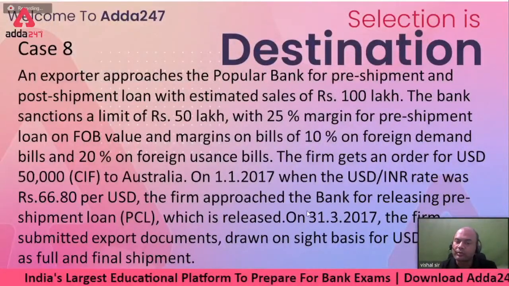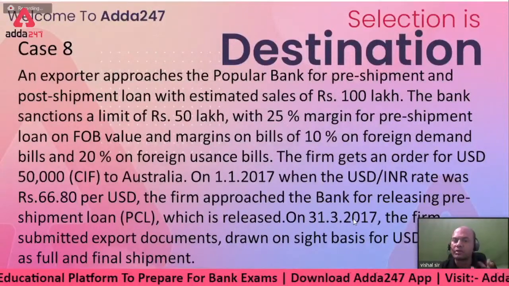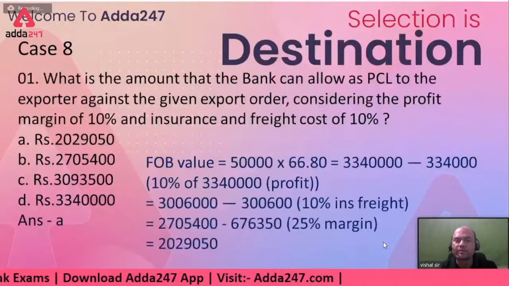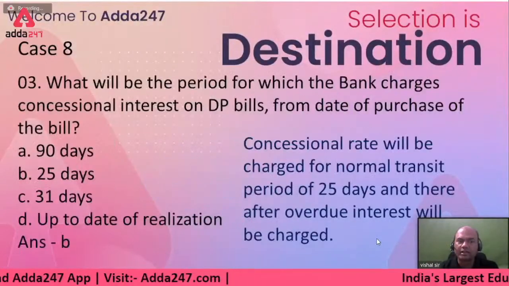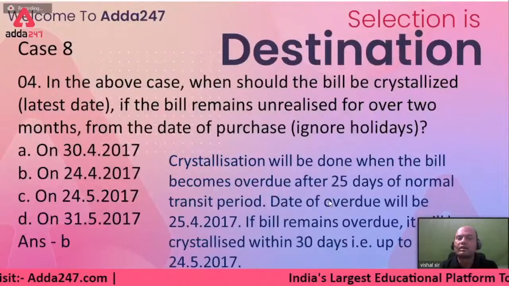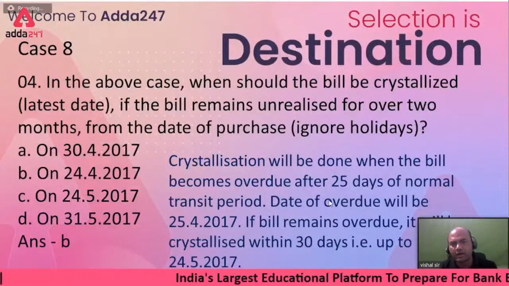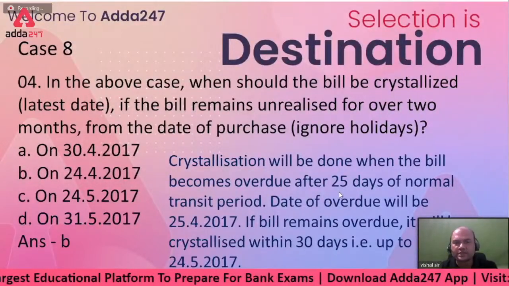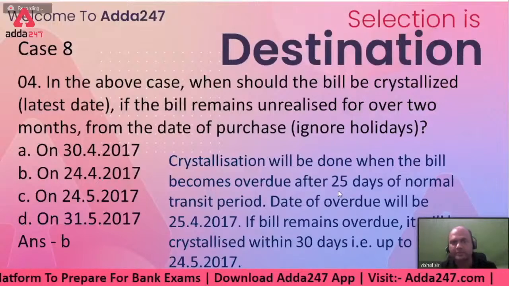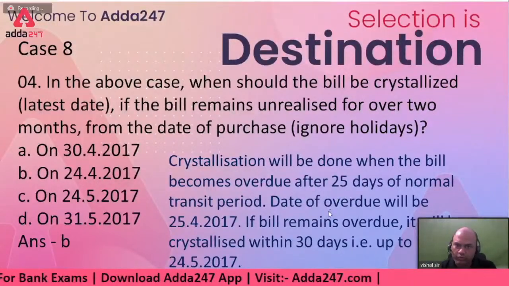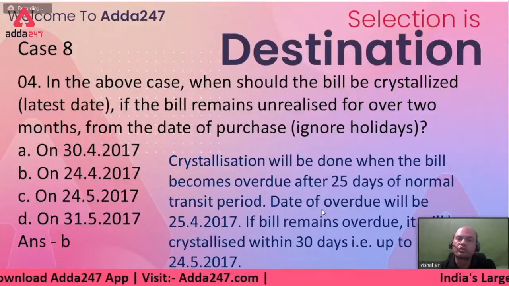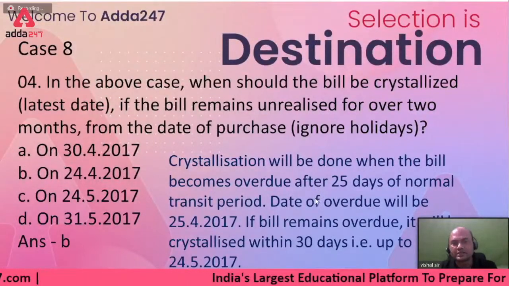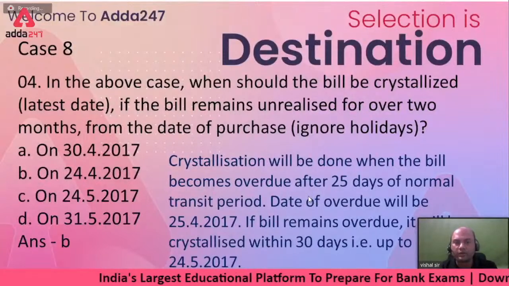So within 25 days, I must receive the funds. So 25 days from here, 31/3 plus 25, it's 24/4, right? So 24/4 is my NTP, normal transit period. Within that period, I must receive the funds from that foreign company. But if I don't receive, then I give 1 month more as per RBI. So 24/4 plus 1 month, 30 days, so 24/5. Up to that period, I won't crystallize the bill. I won't consider it as overdue.